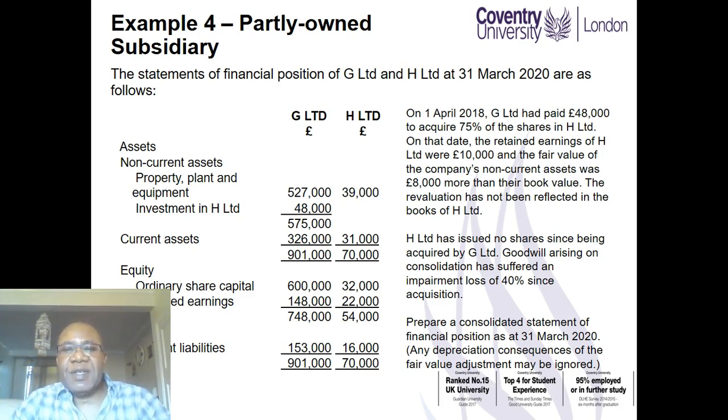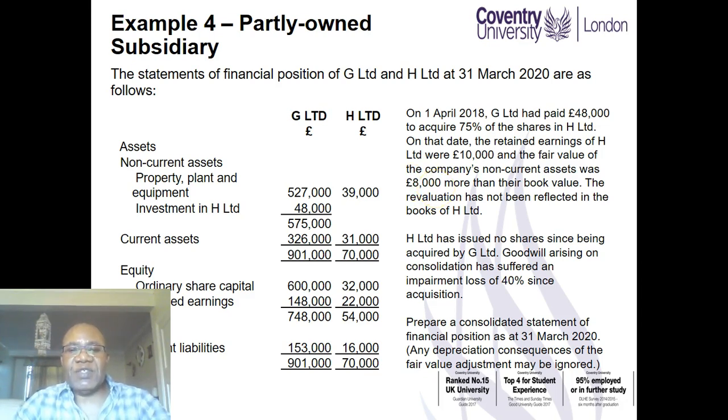On that date, the retained earnings of H Limited were 10,000, and the fair value of the company's non-current assets was 8,000 more than their book value. So that would make them 47,000, because currently it's 39,000 plus 8,000 is 47. The revaluation has not been reflected in the books of H Limited.